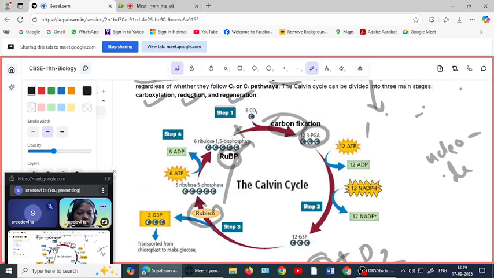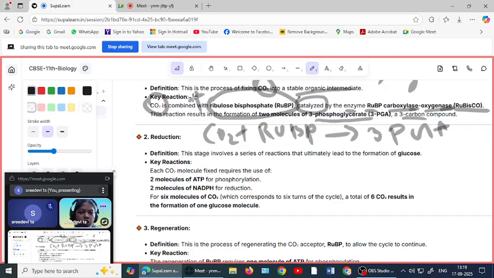Reduction. What is reduction? It means reducing something. So in chemistry, biology, physics, reduction means giving electrons. Electrons are given to some atoms or groups. That means reduction.